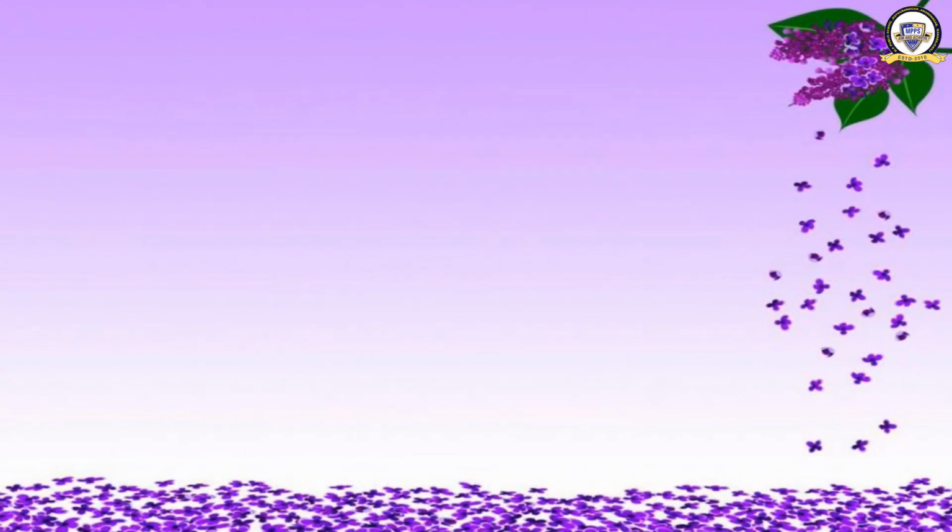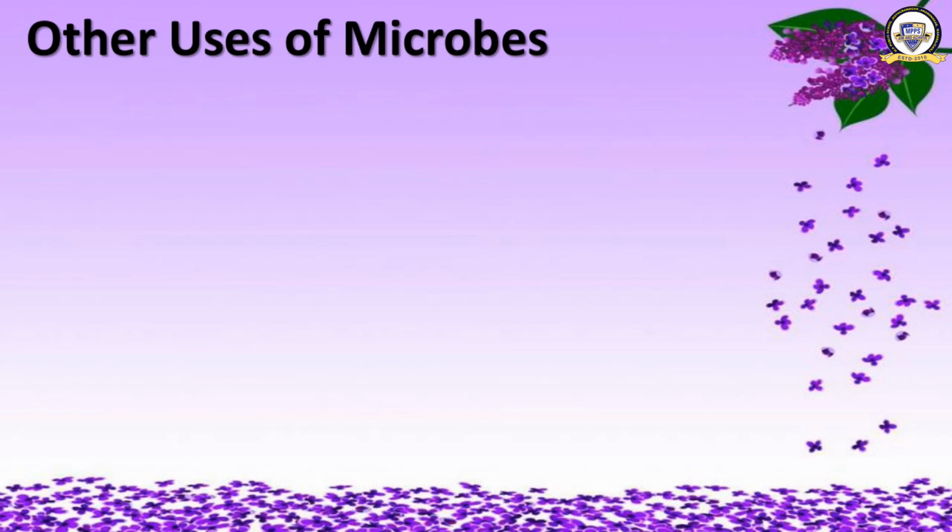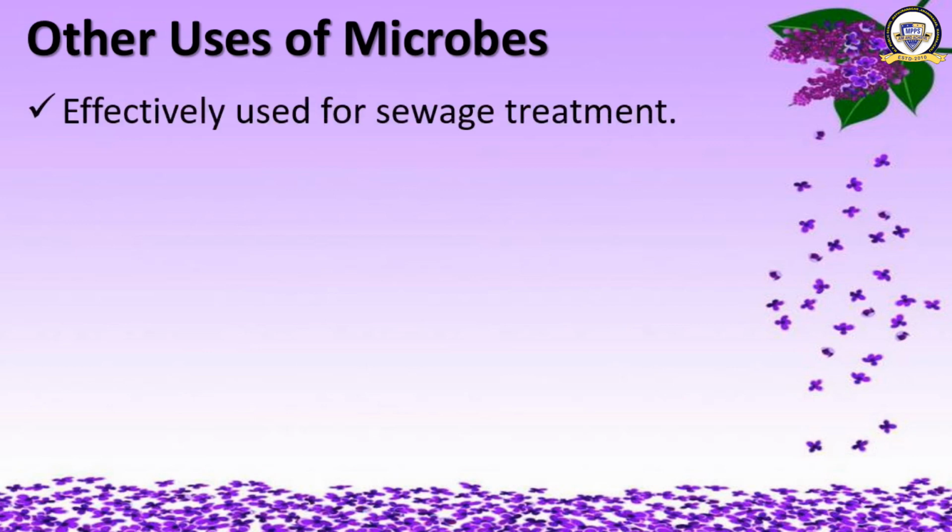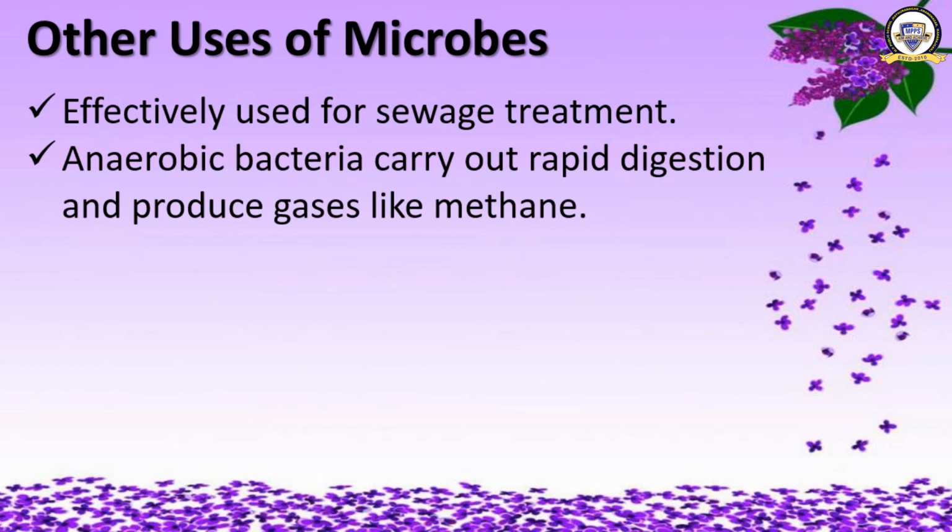Now we will study some other uses of microbes. Microbes are effectively used for sewage treatment. Sewage treatment means treatment of dirty water that is used in our households. Okay. Anaerobic bacteria carry out rapid digestion and produce gases like methane.